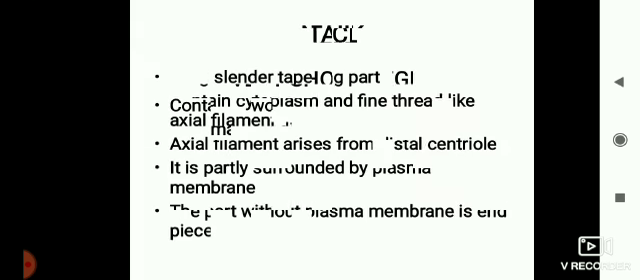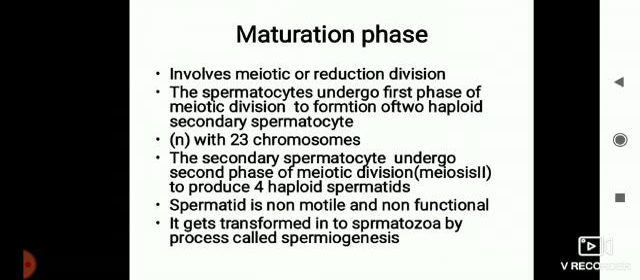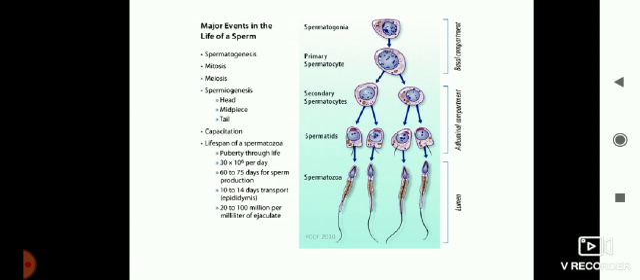So remember, in the examination you have to draw this structure: spermatogonia, which has 46 chromosomes, then primary spermatocyte, which also has 46 chromosomes, then secondary spermatocyte, which is a reduction phase with 23 chromosomes, then maturation phase with spermatids, and finally spermatozoa. Sperm has head, neck, middle piece and end piece.